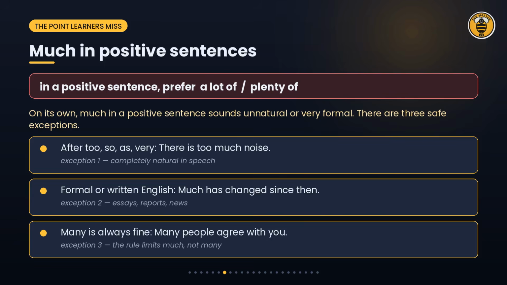This is the point most learners miss. In a normal positive sentence, much on its own sounds unnatural. We do not usually say, I have much money. We say, I have a lot of money. There are 3 exceptions. First, after to, so, as and very. Second, in formal or written English. And third, remember that many is fine in positive sentences at any time. There is too much noise. Much has changed since then.